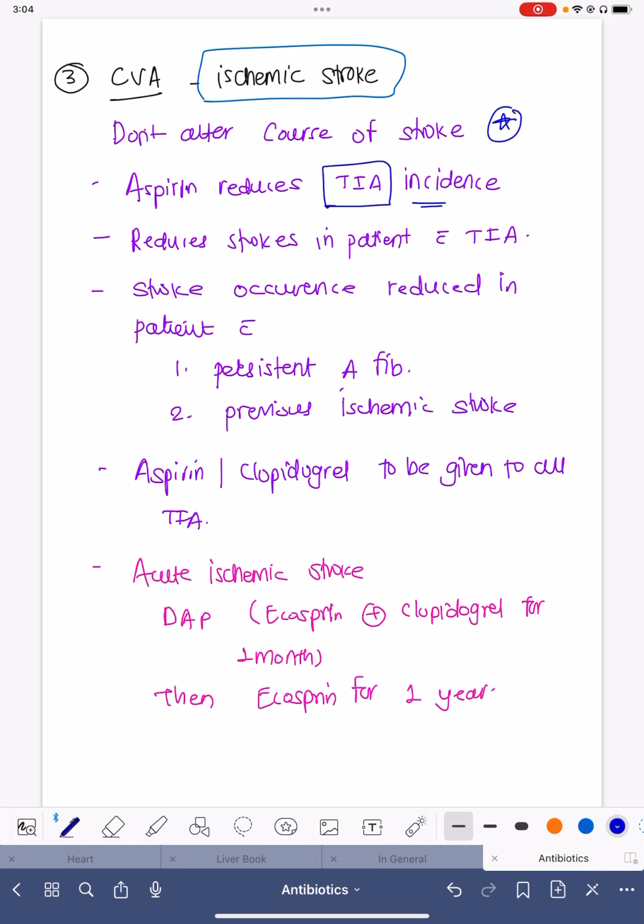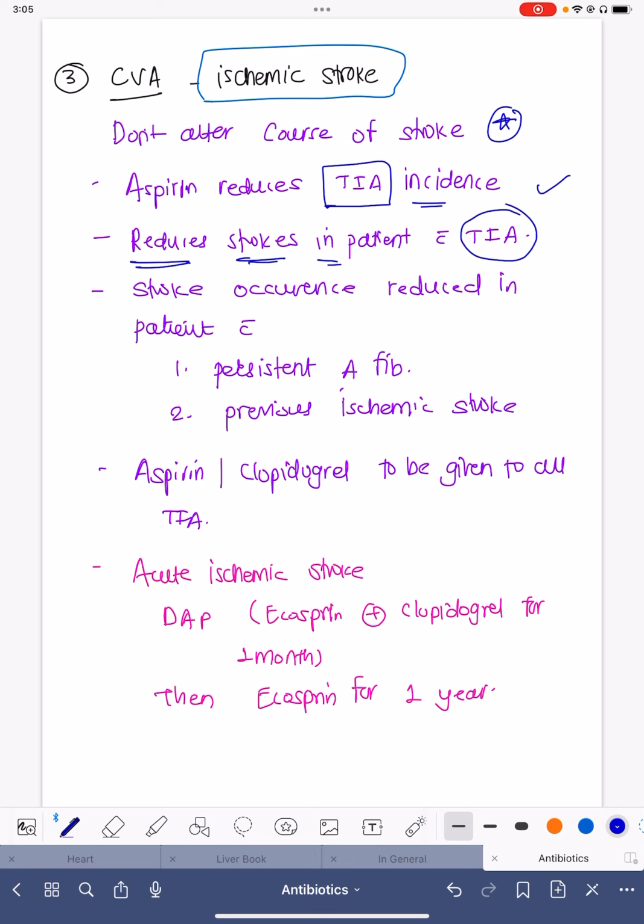Very commonly, patients present with transient loss of consciousness or transient weakness of the upper limb or lower limb, or a transient neurological deficit, which may improve on its own. In such instances, continuing at least Ecosprin reduces the chances of transient ischemic attack markedly. And those patients who had recurrent transient ischemic attack, the chances of stroke are very, very high. In those patients with TIA, continuing Ecosprin markedly reduces the risk of stroke.